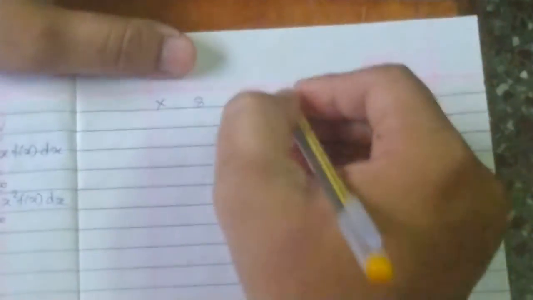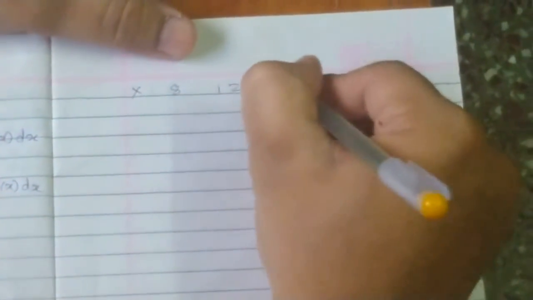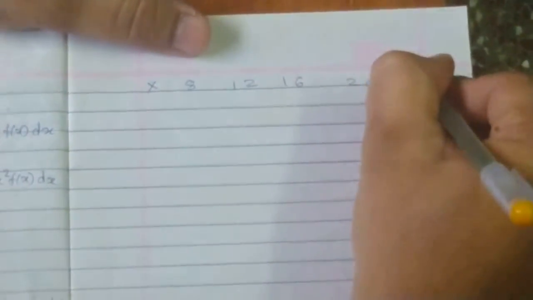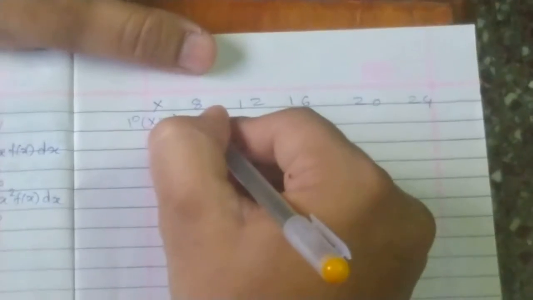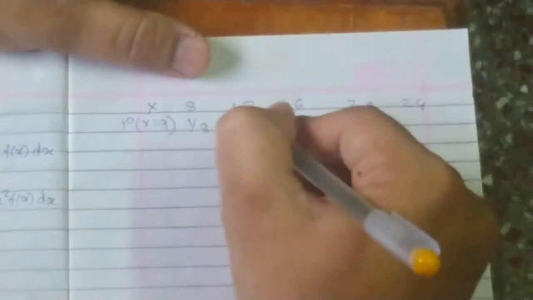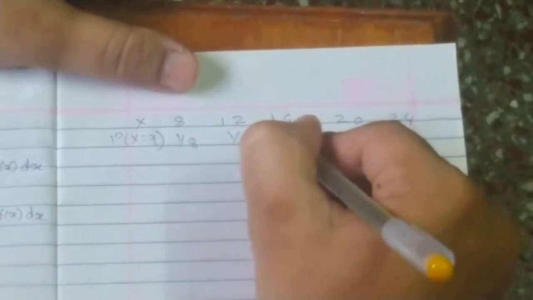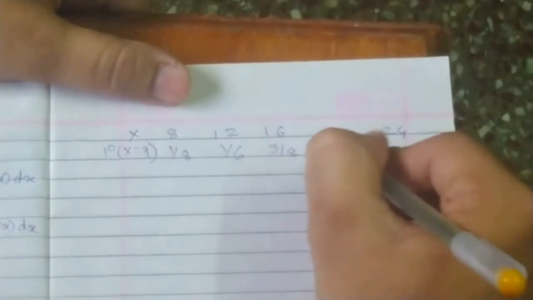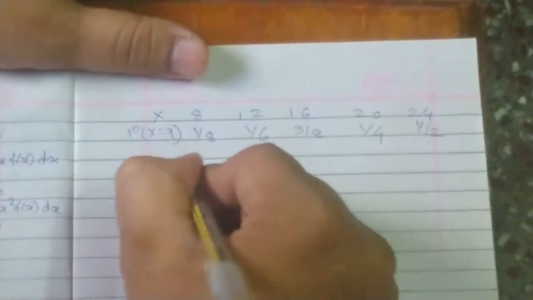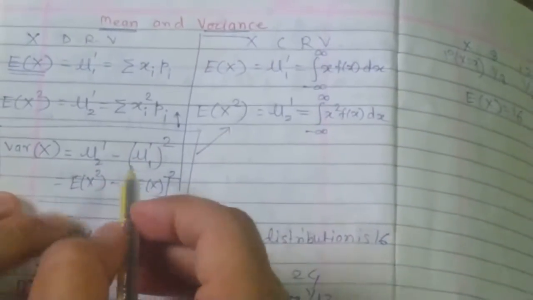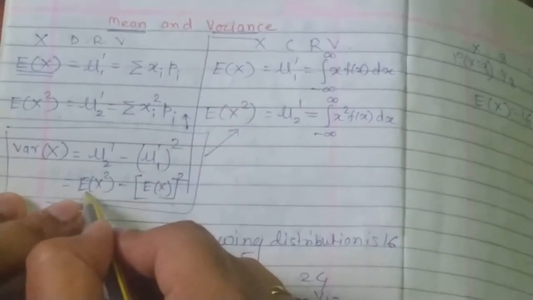So hence my probability distribution becomes: the values 8, then 12, then 16, 20 and then 24. P of x is equal to small x is 1 by 8, then 1 by 6, then 3 by 8, then 1 by 4 and then 1 by 12. Now here e of x is 16. Now from this formula to calculate the variance, I must know e of x and e of x square, that is second moment also I have to calculate.